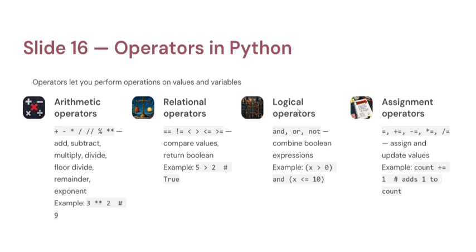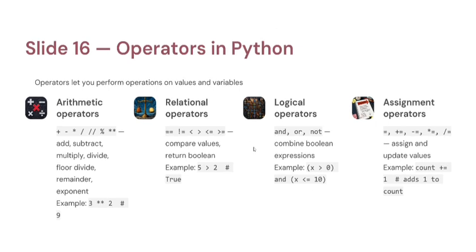Logical operators. It is used to combine conditions. For example, here we can see x is greater than 0 and 10 is greater than or equal to x. So logical operators: and, or, not. It combines Boolean expressions. So here is the example.